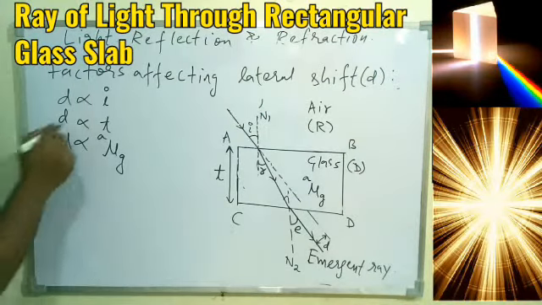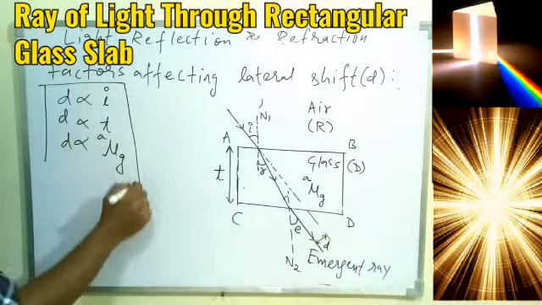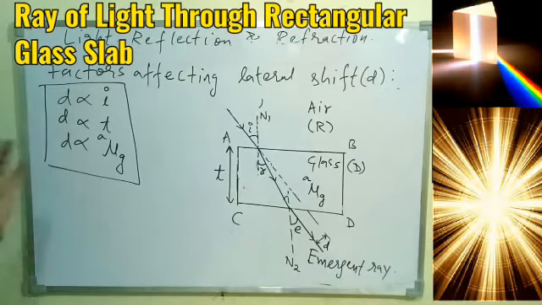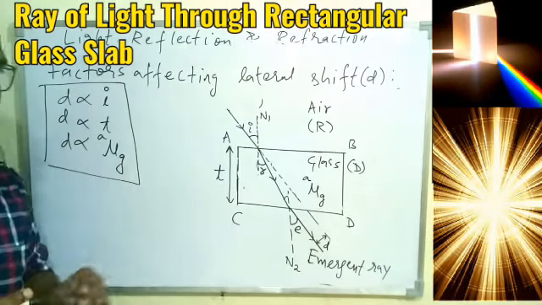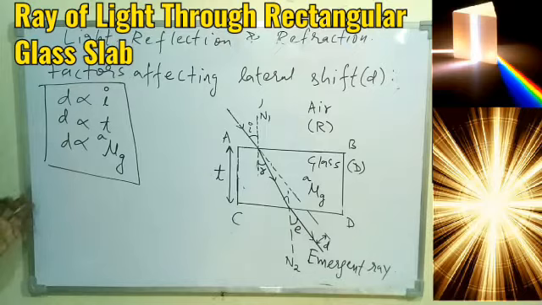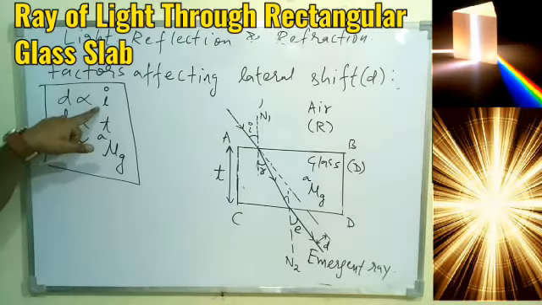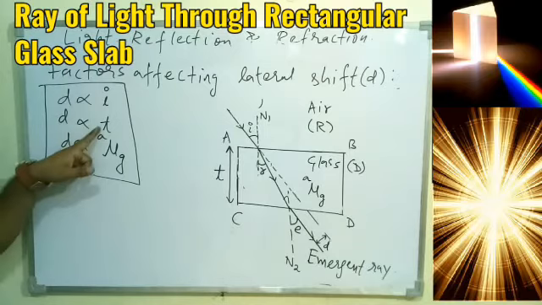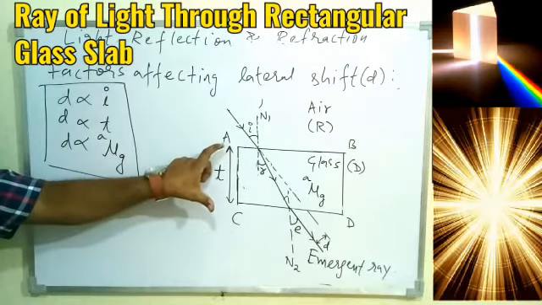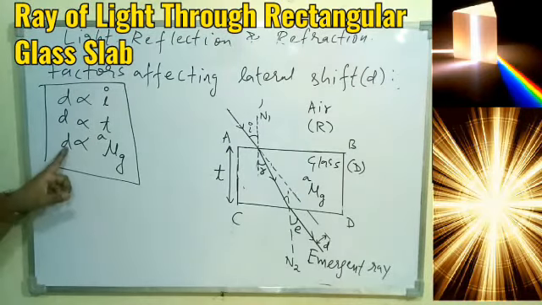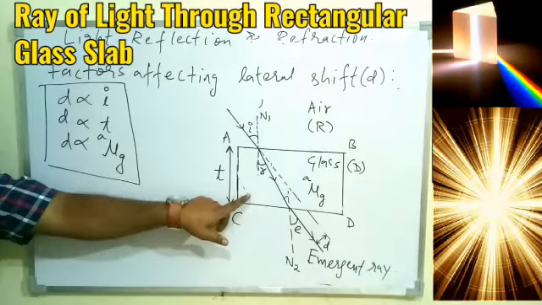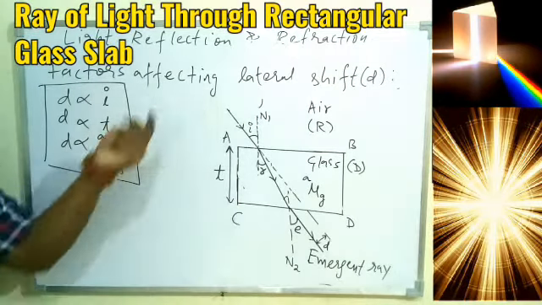So these are the three factors we have. This is coming from equation, derivation and simplification, which is very complicated for 10th class, so I am not going into that. Overall you have to remember that the lateral displacement will depend on the angle of incidence, on the thickness of the glass slab, and on the refractive index of the glass with respect to the first medium, that is air only.